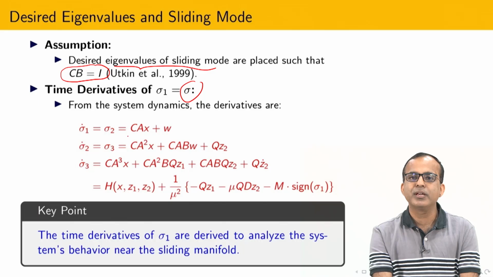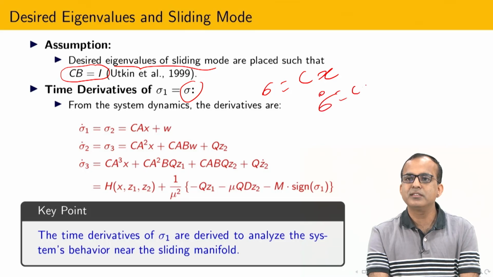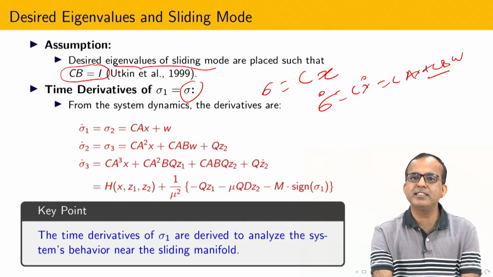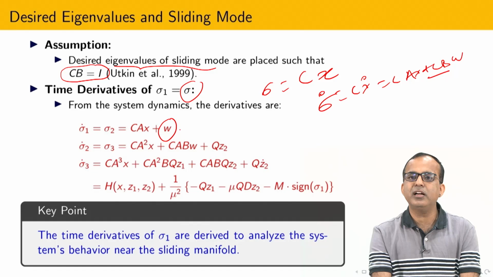After that, you can see that I have calculated the first derivative sigma dot, and sigma is nothing but C into x. So what is sigma dot? C x dot, and what is x dot? That is nothing but Ax plus CB into W, and CB is unity by design, and due to that W will appear here. W is the input to the plant, and we have seen here that W is Q into Z. Now I am going to take one more derivative, and after taking one more derivative, C A x dot comes into the picture.